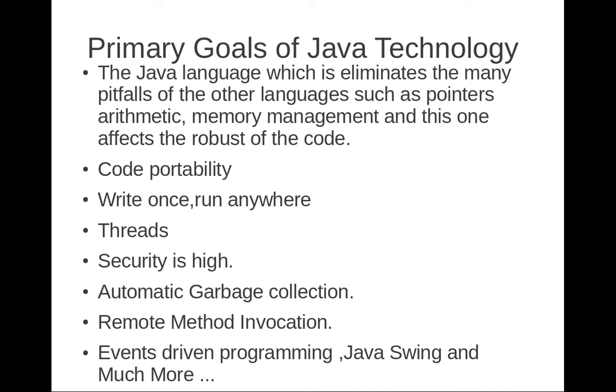In C and C++ they said compile once, run anywhere, which means whenever we take that code to another system, we have to compile it again, and then we get the output. But in Java, write once, run anywhere means the class file is nothing but bytecode.